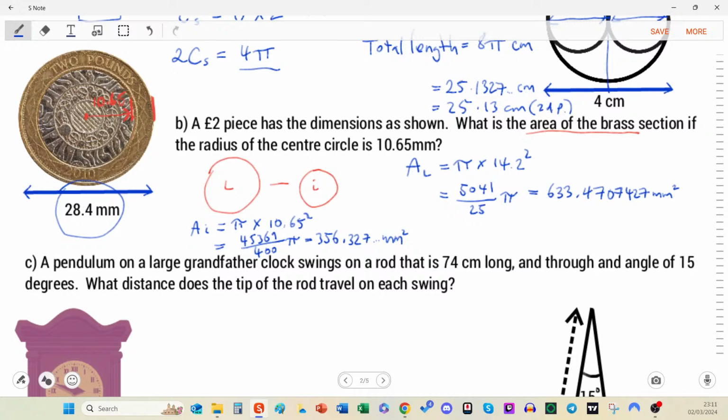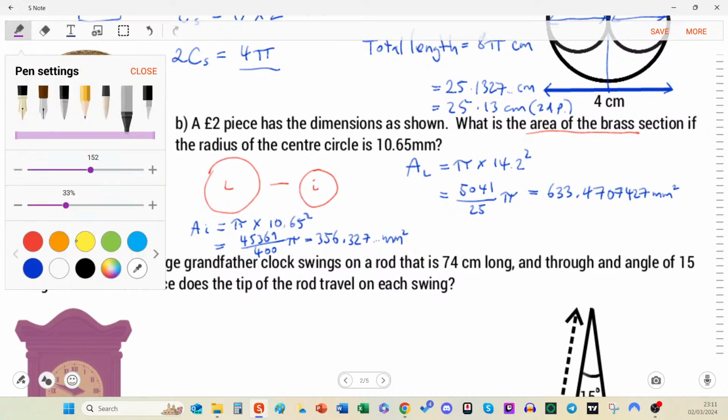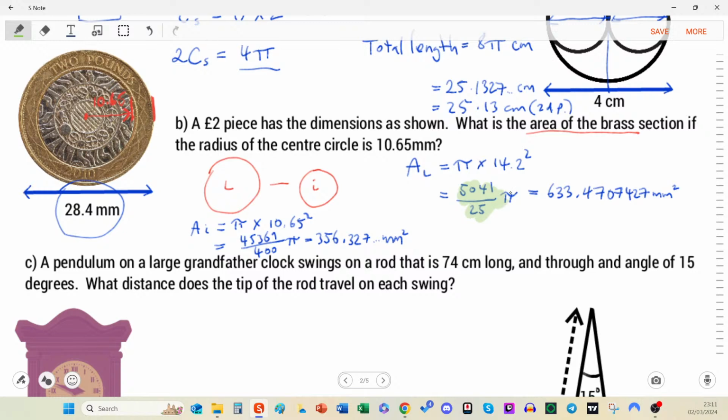Now, in my opinion, the best thing to do is to keep that last answer on our calculator and straight away write this into our calculator. So I'm just going to press the fraction button, 5041. Keep it on the top so I'm sure it's going to do it correctly. So 5041 times pi, and on the bottom the denominator 25, and I'm going to move to the right of that fraction, and I'm going to take away the answer, which was this over here, because that's what's stored in there for the last thing.